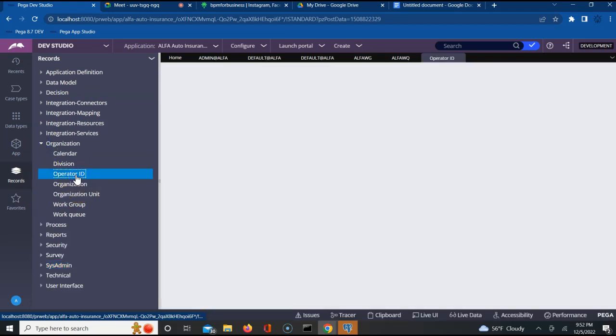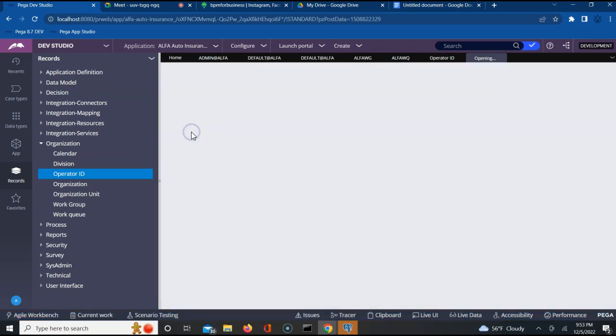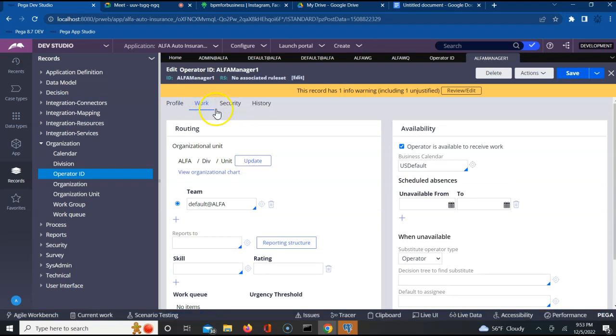Let's go to operator IDs and see the manager IDs which we created. The two manager IDs were alpha manager 1, which we created yesterday, and manager 2. First let's go to manager 1 and modify that to our group. Team is nothing but work group here, yes or no? See, alpha work group. Do we agree, guys?